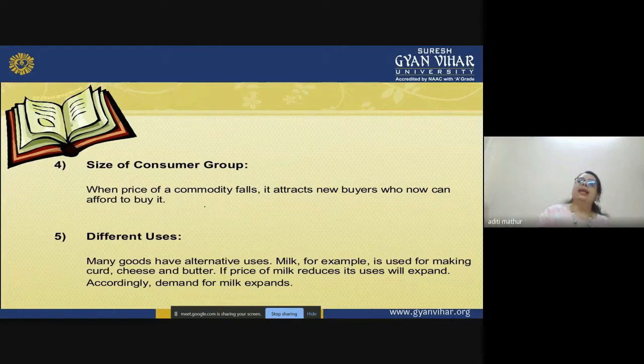New customers get attracted. Why? Because of two reasons. Number one, there is a saving. Let's say the product was priced at 10 rupees, now it is 8 rupees, so there is a saving of 2 rupees. Every customer is assumed to be irrational, and irrational people generally like to save more.